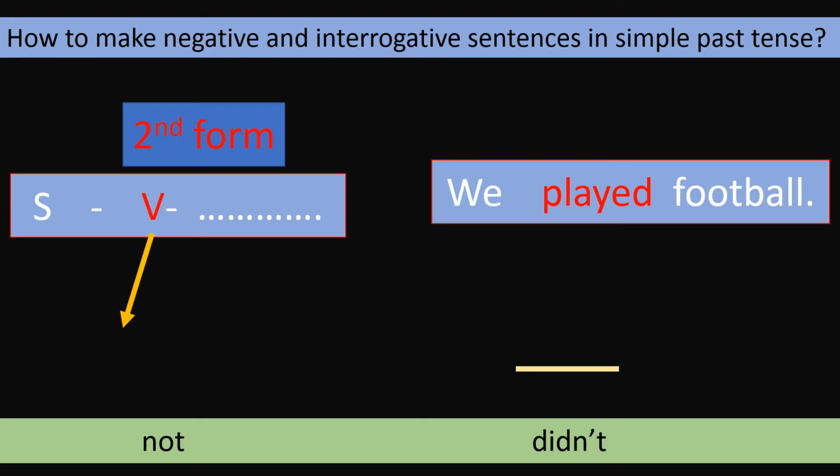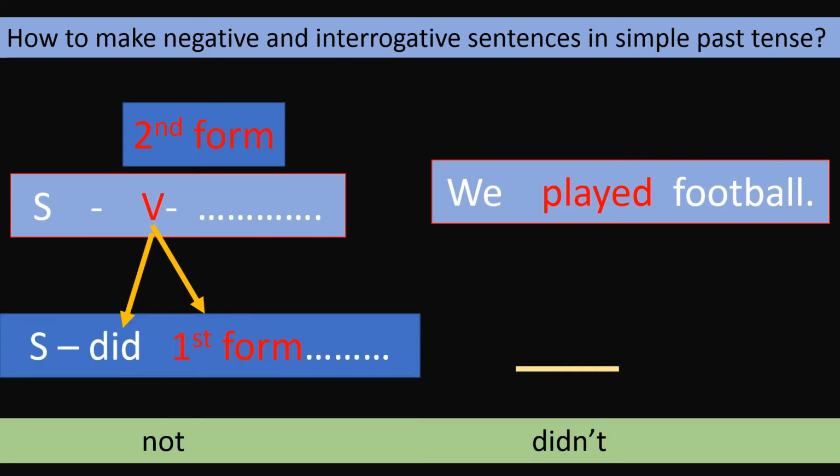This is the verb that is changing. How? We say the subject, it will remain the same. This second form now changes into its first form, and here did is used to make the negative. We have to have in mind that whenever we change a sentence like this, we played football, we change this second form into its first form, which is of course play, and before that we use the verb did to make the negative.